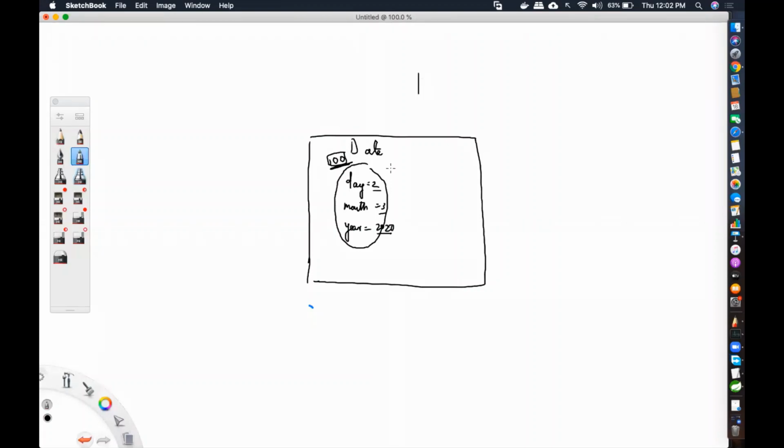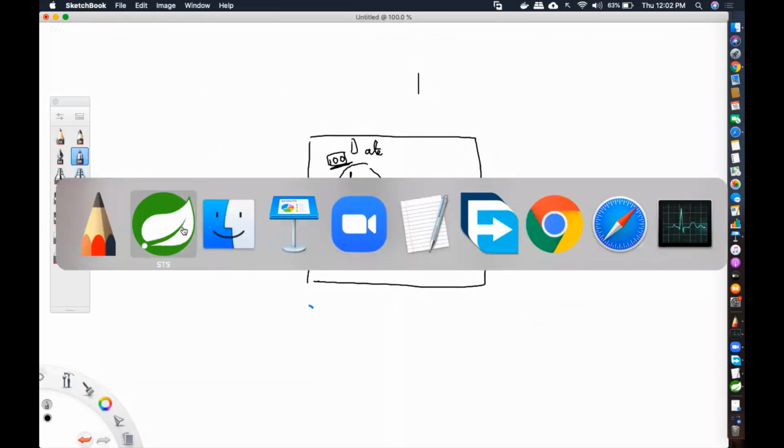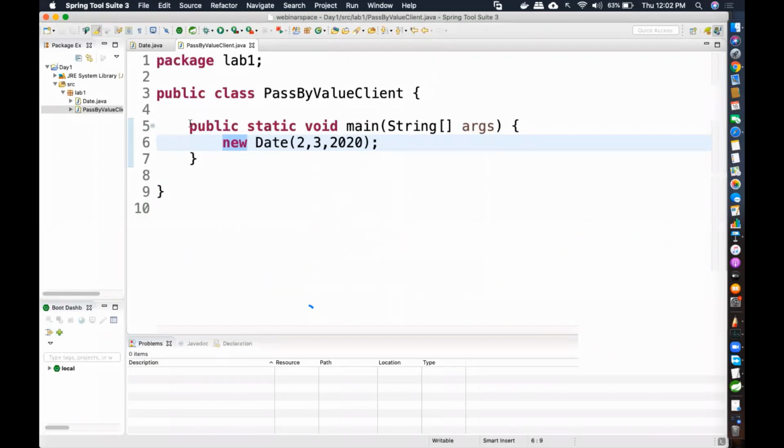Okay, Anju. Okay, fine. So over here, I put 100. So this is the address where it is being created. So in my program, I need to access this location. So what I am going to do is, this is a method, right? Main is a method. This is a method, right?